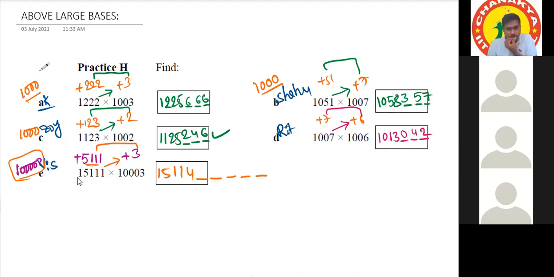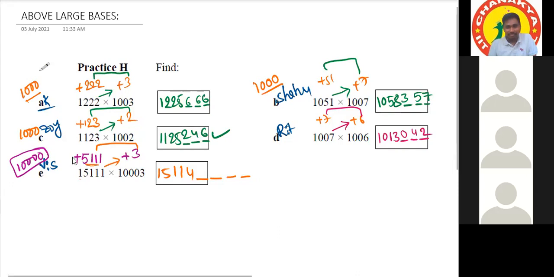Actually, the base is 10,000, not 1 lakh. So we have to reserve 4 places, not 5.